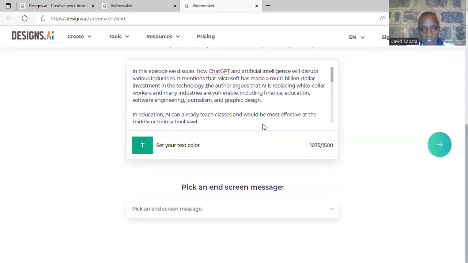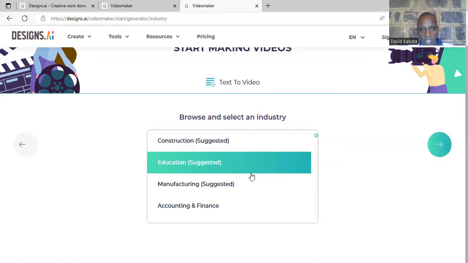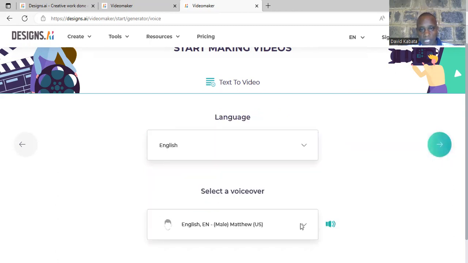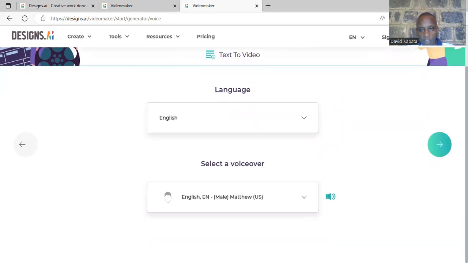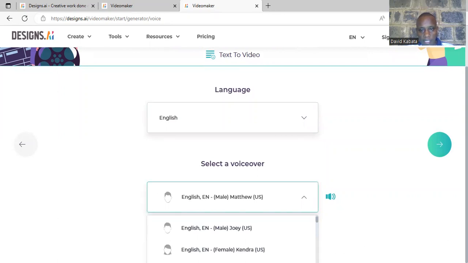So because now I have all that and you can see it is in the range of my words, so I continue, I click that button there, and it tells me to actually choose the sector. So this one I'll choose education, and I click the button again. So it is in English, so I can choose the voiceover. Which voice do I want? So I can come here and look at some of the voices that are there.